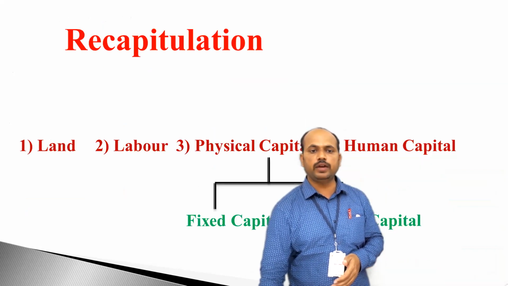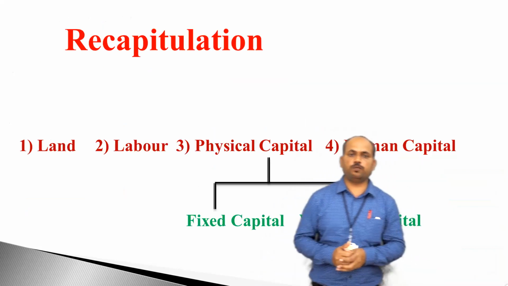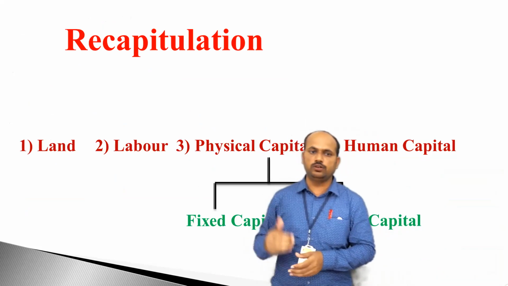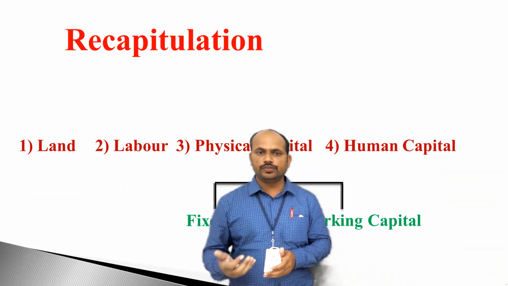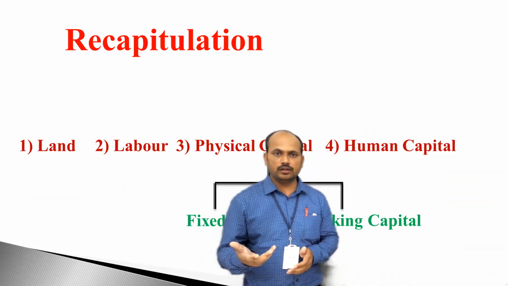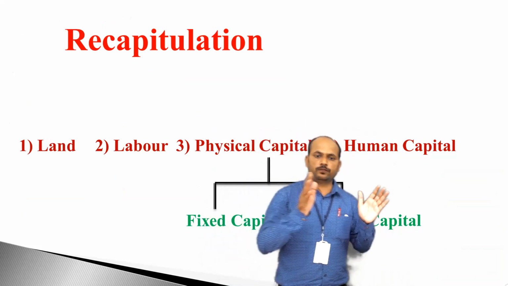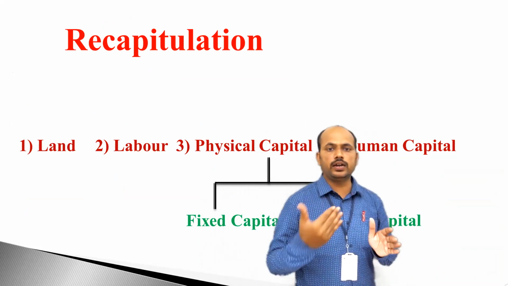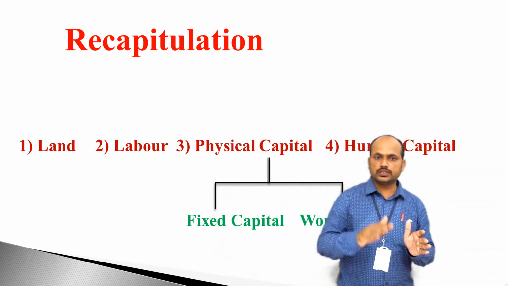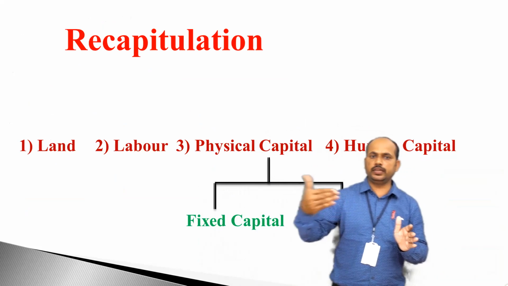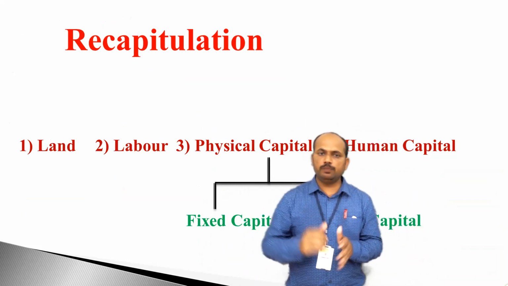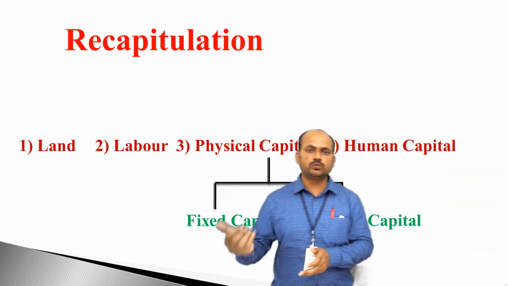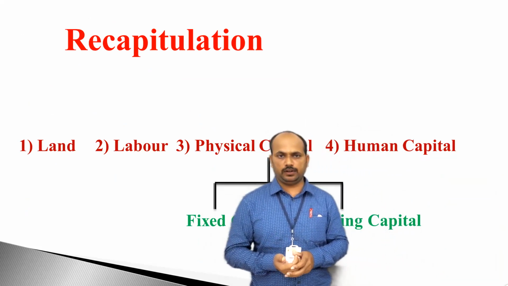So these are the main four factors of production we have seen in today's lecture. Land, labor, physical capital, which has two types, fixed physical capital and working physical capital. Fixed, which is used for many years, and working, which changes for every production. And the last we have seen human capital.